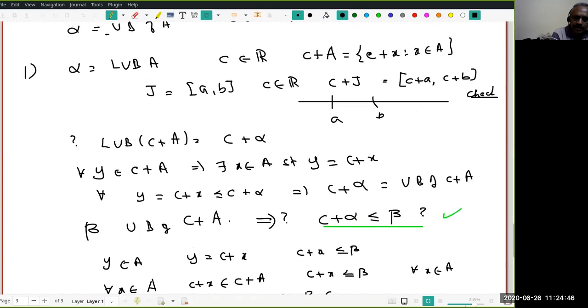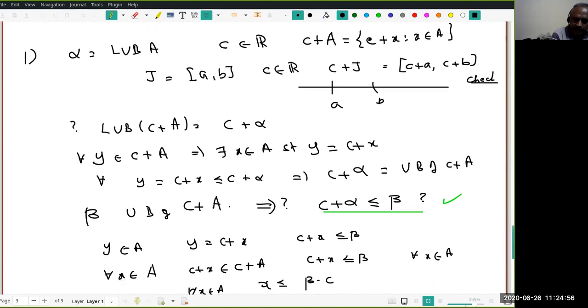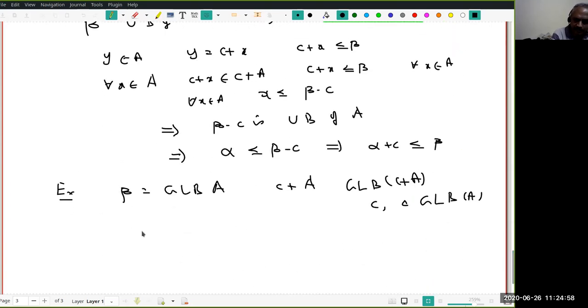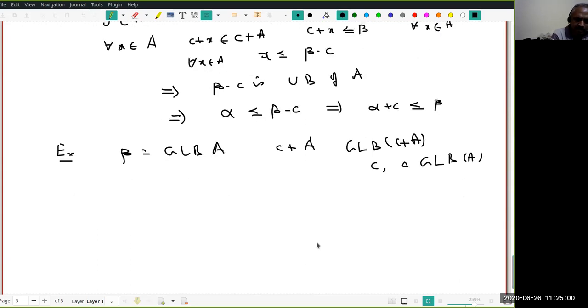In the above, we had a relation between C, the LUB of A, and the LUB of C plus A. So similarly, you should do that. It's obvious. I am sure all of you have guessed it. So go ahead and prove. The proof is very similar.